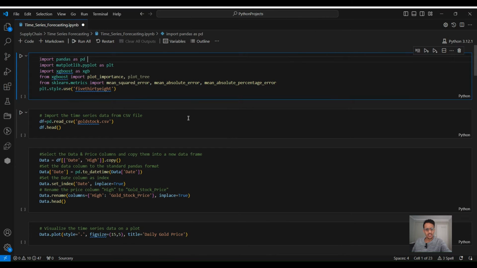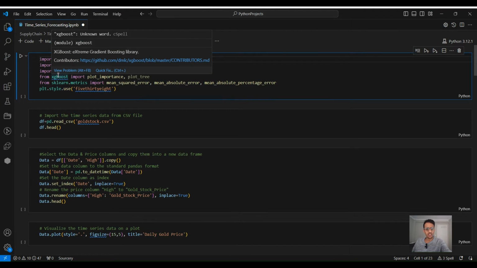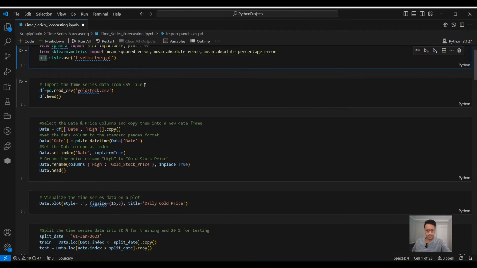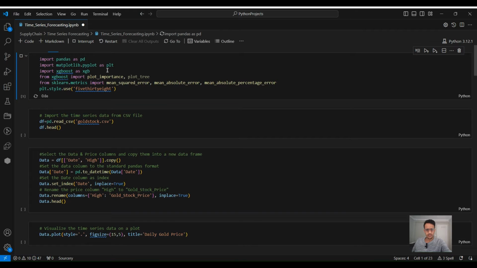So let's start with the machine learning algorithm. We will be using XGBoost, which stands for Extreme Gradient Boosting, a type of ensemble learning that builds an ensemble of decision trees, where each tree corrects the error of the previous one. We will also need pandas to work with data frames, matplotlib to plot the results, and from sklearn we need the error metrics. So let's run this. These are the libraries that we need.